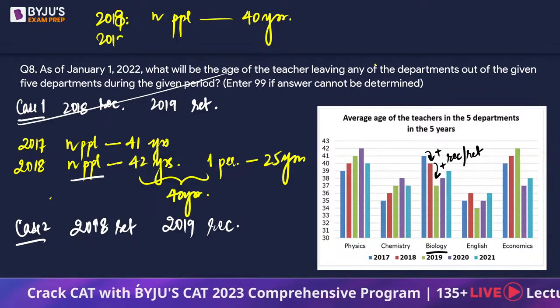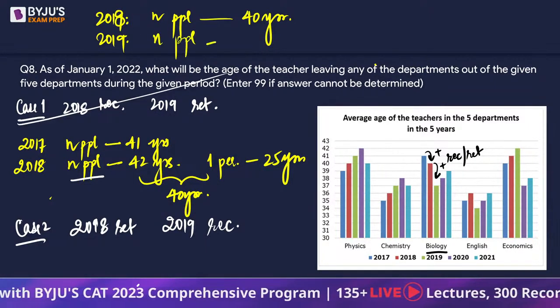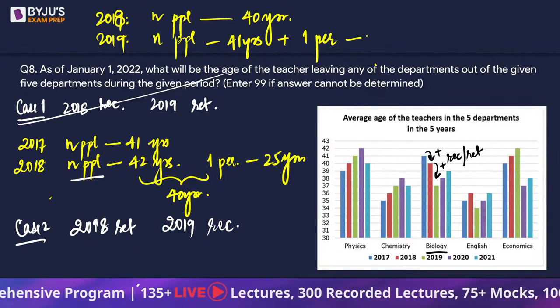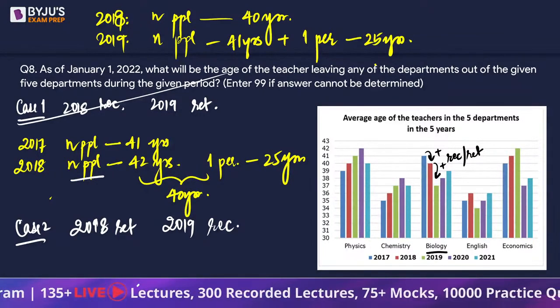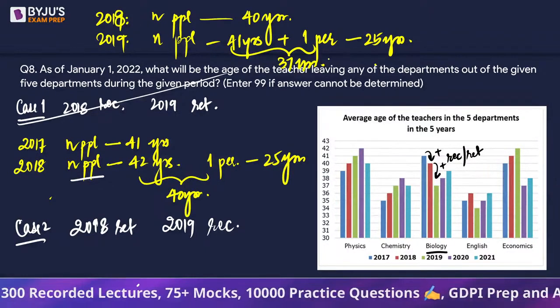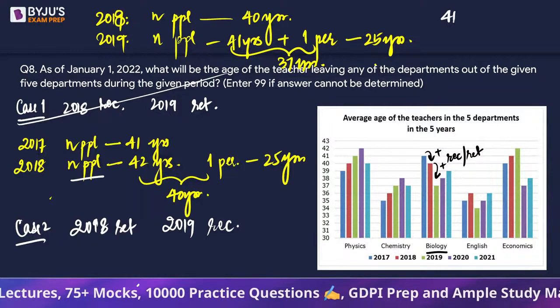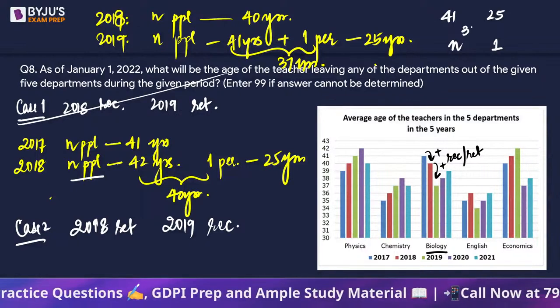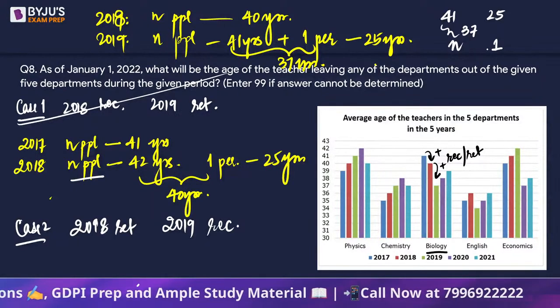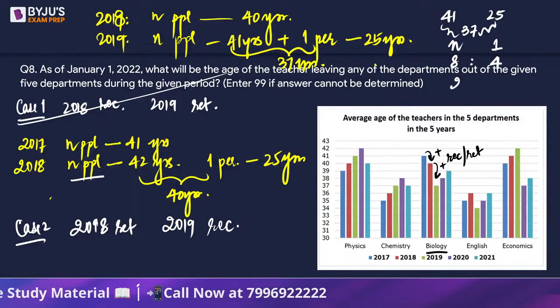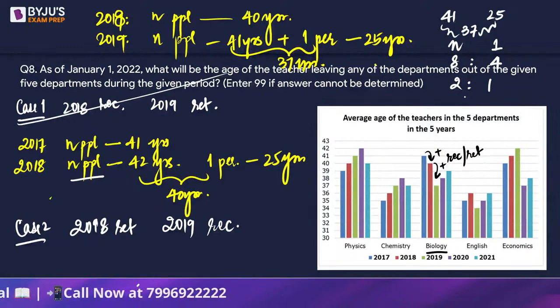Then in 2019, we should have n people of average age 41 years. But then there is one person who joined whose age is 25 years, such that the average age turns out to be 37. So let's use allegation here. We have 41 years, n people, 25 years, 1 person, average 37. If we use allegation, 41 and 37 is 4, 37 and 25 is 8. So this will give us 2:1. That means there were 2 people originally.